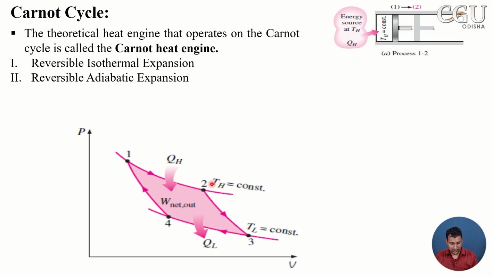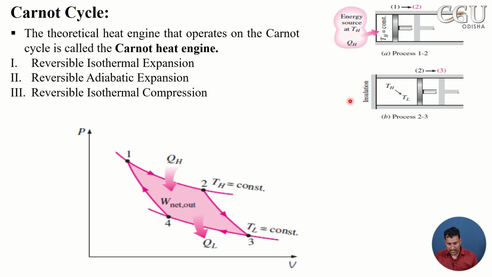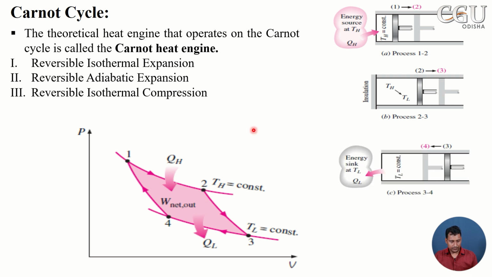From 2 to 3, as you can see here, the end is now insulated, so the expansion process continues and the temperature decreases from TH to TL. The temperature decreases but the expansion continues up to point 3. Now the next process is reversible isothermal compression. Now we attach it to another heat source, or sink as we call it, because we are rejecting heat to this medium.